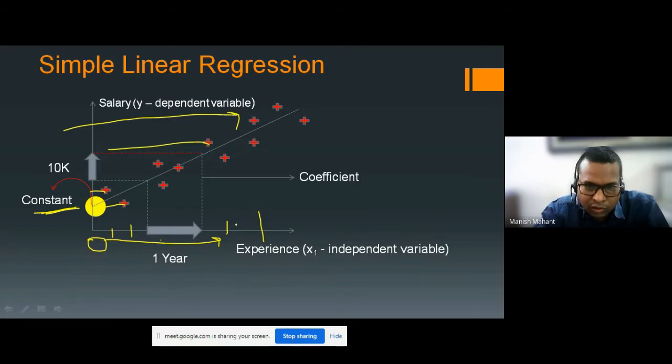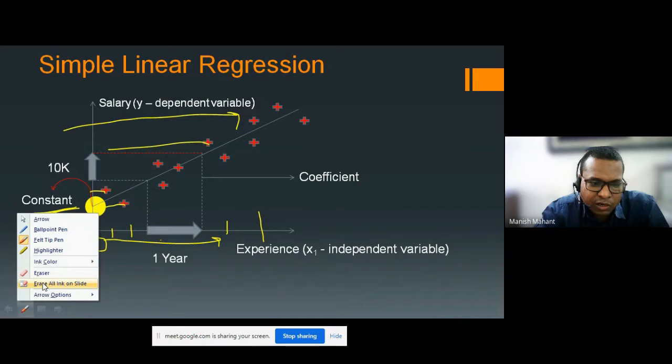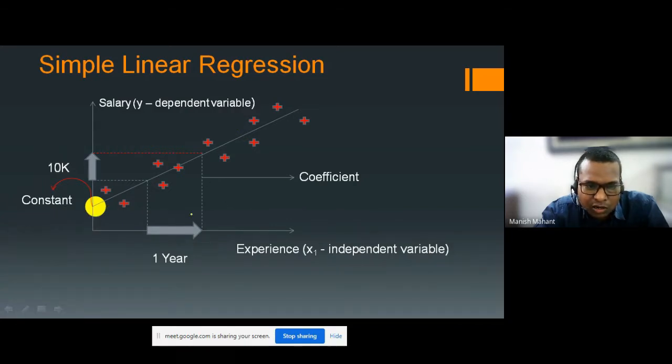Now we will see the meaning of this coefficient. Coefficient means by 1 year how much salary has been increasing. You can see if any employee is having 1 year of experience, then salary is increased by 10,000. So this is coefficient one. Whatever coefficient we saw in the earlier slide, the meaning is this only. And the meaning of constant is this: whenever experience is 0, we see the constant value.